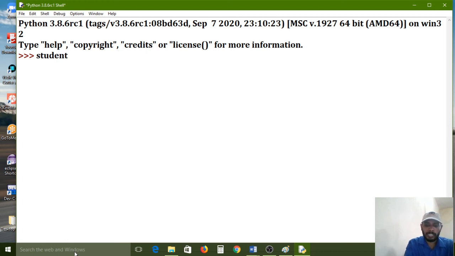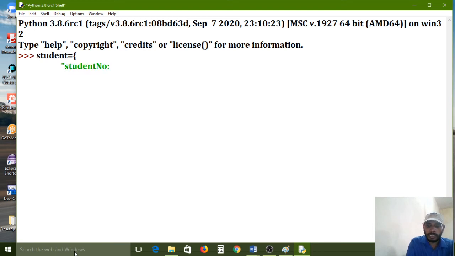student is equal to opening curly brace. Now press the enter key. Student number colon. Each and everything we have to use in between single quotes or double quotes.